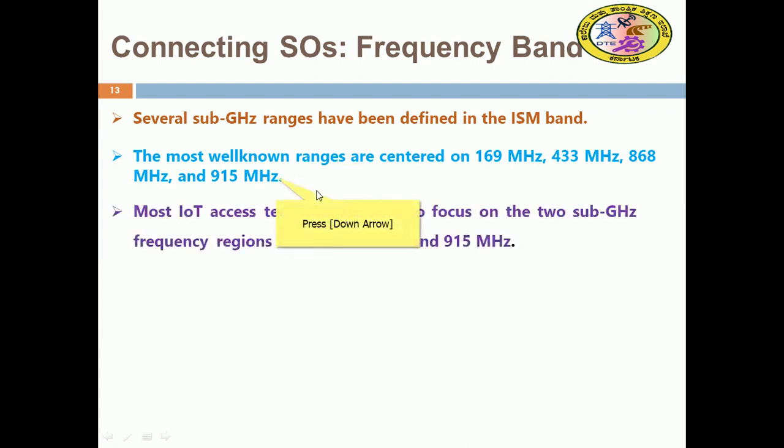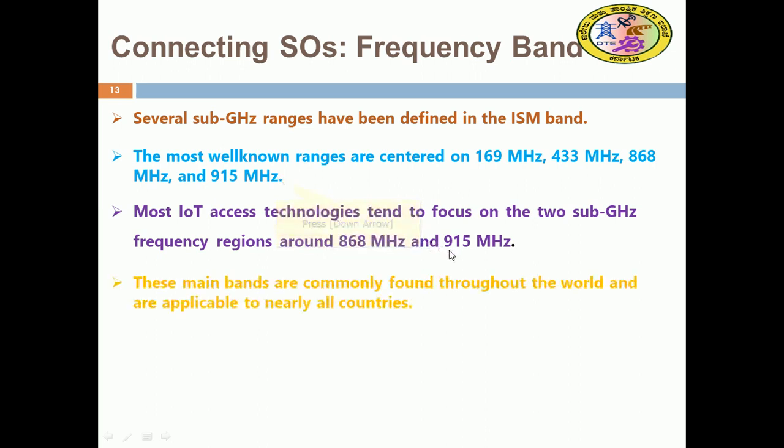IoT access technologies tend to focus on the sub-gigahertz frequencies, that is 868 and 915 MHz. These are the most popular bands used for IoT access technology. They are major bands commonly found throughout the world and are applicable to nearly all countries. We have seen that they penetrate building basements and tough concrete. Though they have a low data rate, they are best suited for most applications.